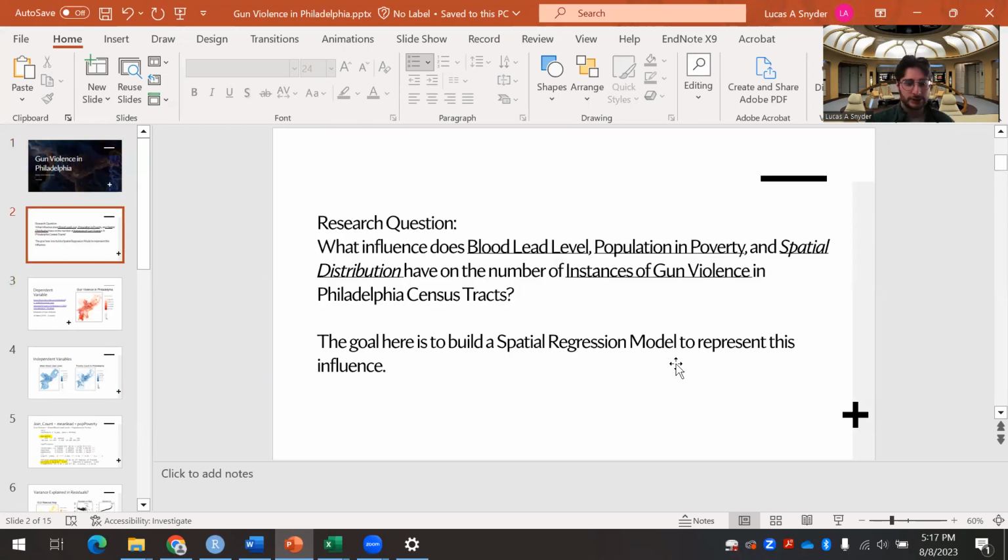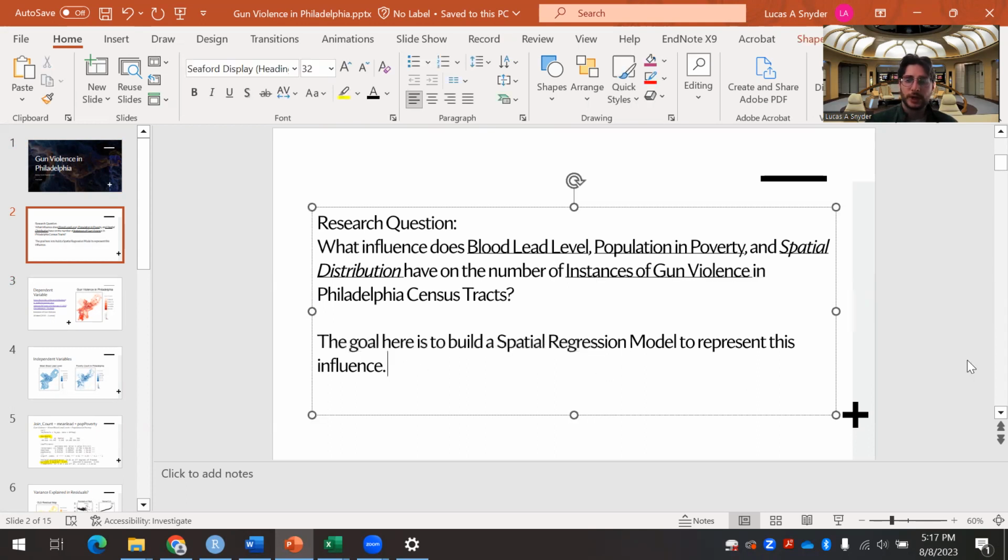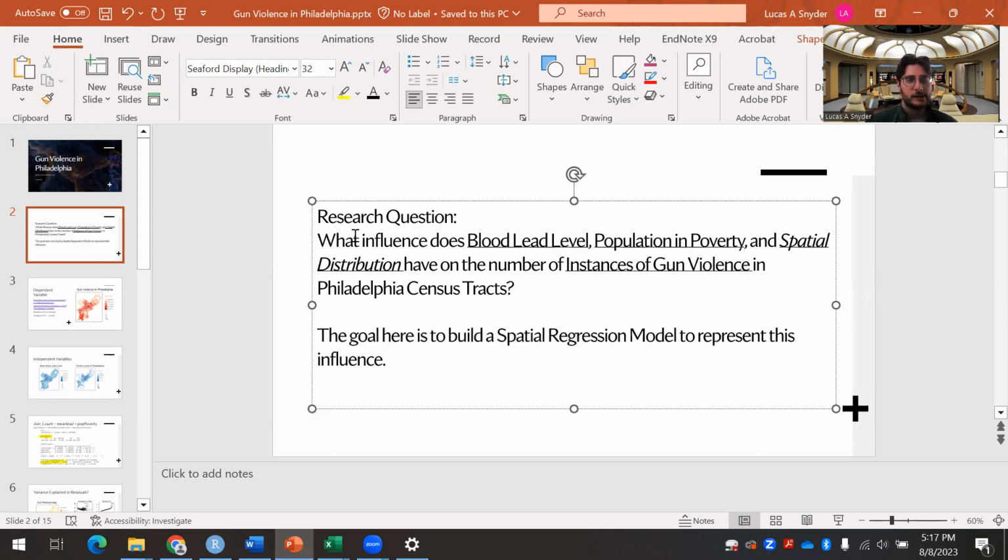My research question is oriented for the goal. I want to build a spatial regression model to identify what influence blood lead level and population and poverty has on the number of instances of gun violence in Philadelphia census tracts.